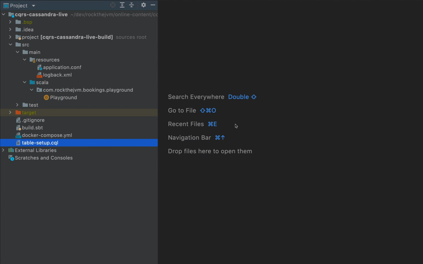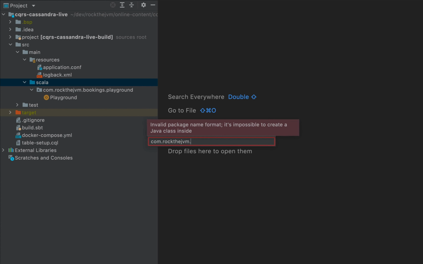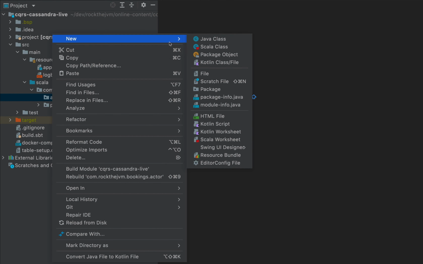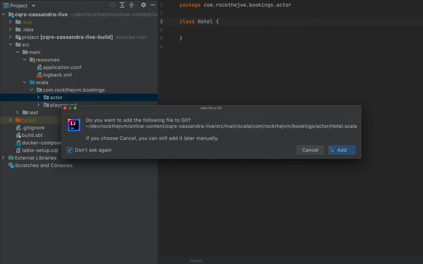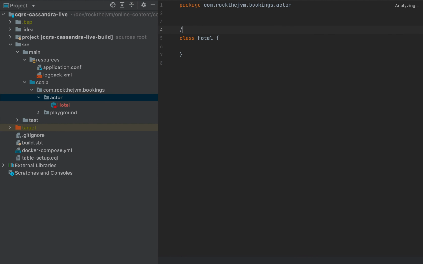All right, now I'm going to start by designing the primary interaction between the hotel actor and the Cassandra data store. So here under the com.RocktheJVM, I'm going to create a new package, com.RocktheJVM.bookings, and I'm going to design something that says actor. So this is going to be the package actor. I'm going to create a new Scala class. I'm going to call this Hotel, and this will be a class that I won't really want to add to the Git repository. And this will be the primary persistent actor that will interact with Cassandra.